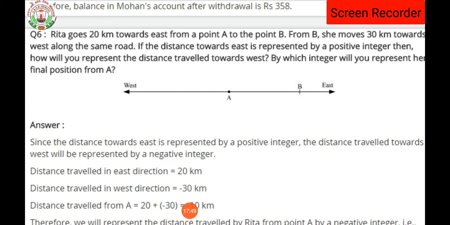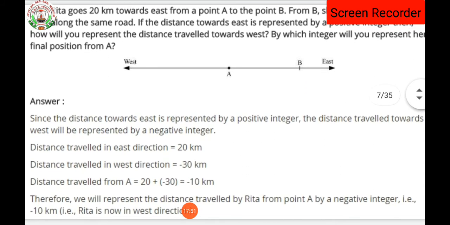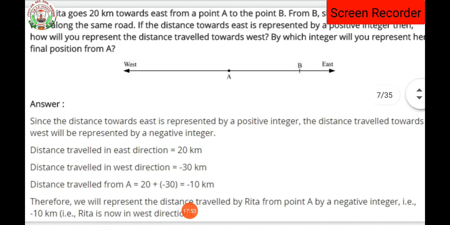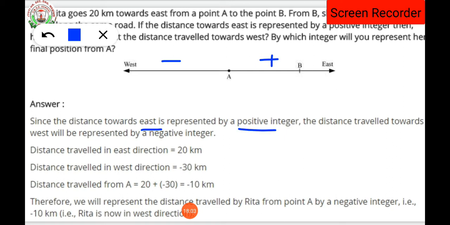Since the distance towards east is represented by a positive integer, and towards west by a negative integer, the distance travelled in the west direction will be minus 30. Distance travelled in the east direction will be 20 kilometers.